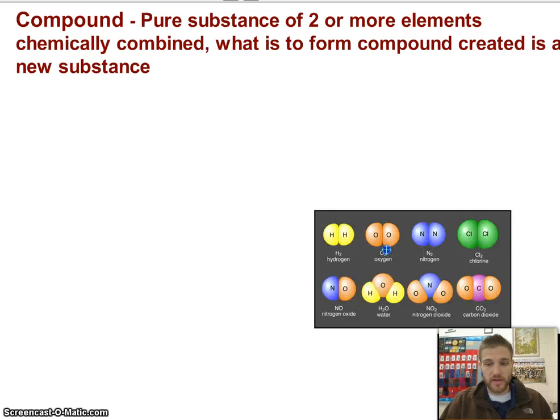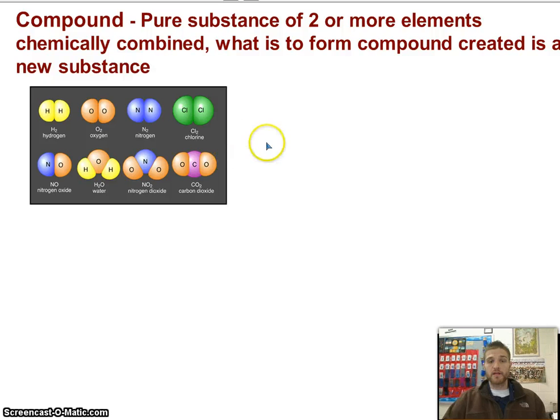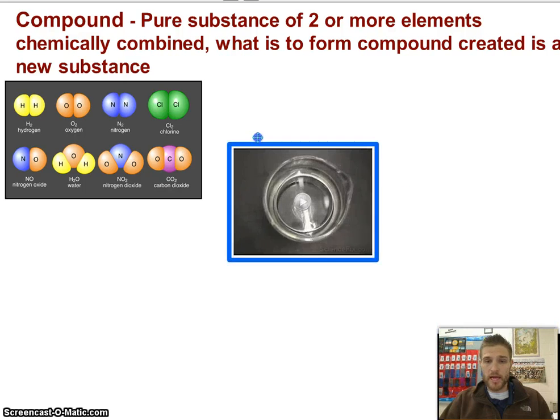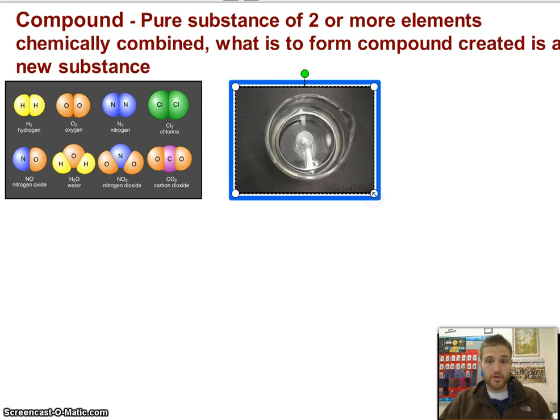So let's look at a specific compound. Okay. I have some well-known compounds over here. I have hydrogen, oxygen, nitrogen. Now, if you notice, hydrogen doesn't hang out just hydrogen by itself. It actually bonds to create a compound of H2, or two hydrogens. We breathe in oxygen, O2, as two forms of oxygen, or two molecules of oxygen bonded together. Now what I wanted to look at is sodium right here. Now sodium is a metal.